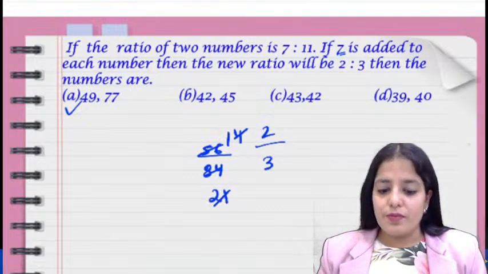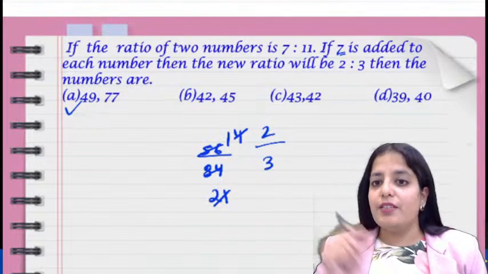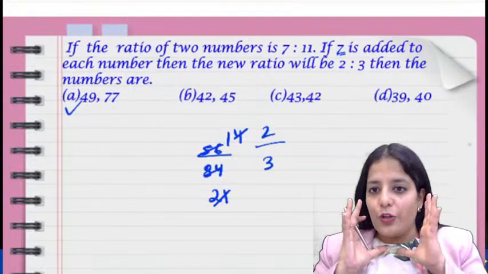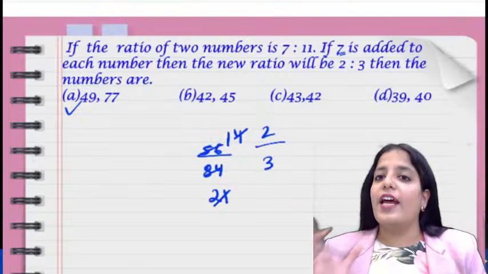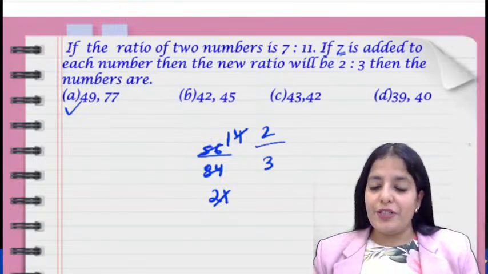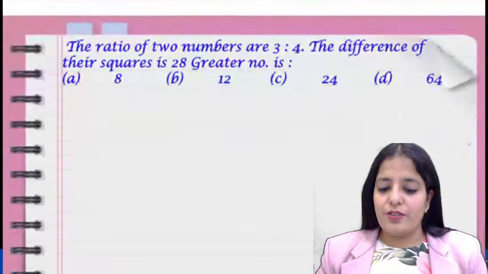So I believe the question is very clear to you. It should have been done by the option approach very quickly, but in order to satisfy your queries, I've solved it. Yes, this is the only answer, because on adding 7 to both the numbers, the ultimate ratio comes out to be 2:3. Now let's proceed to the next question.